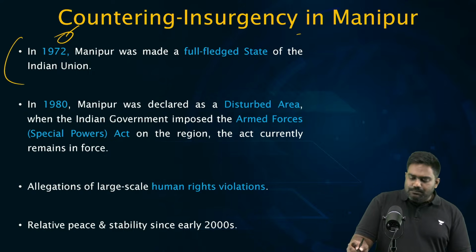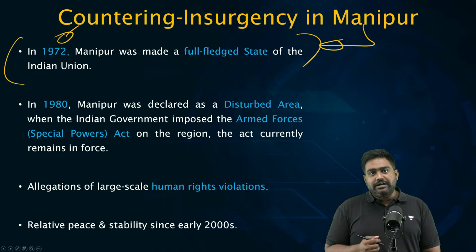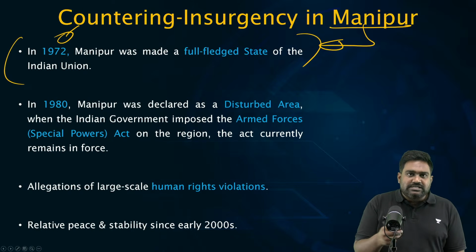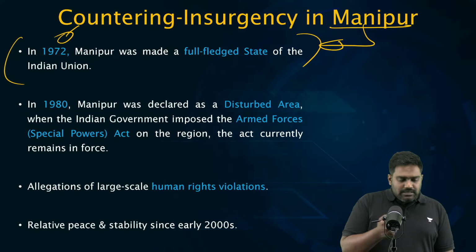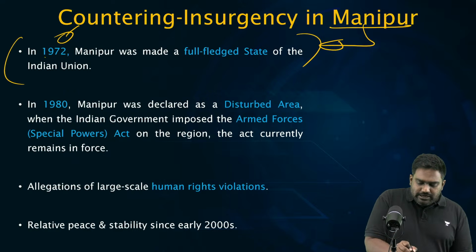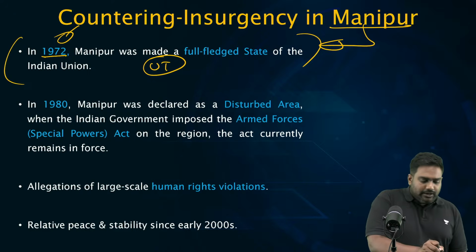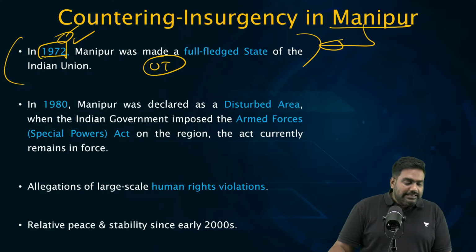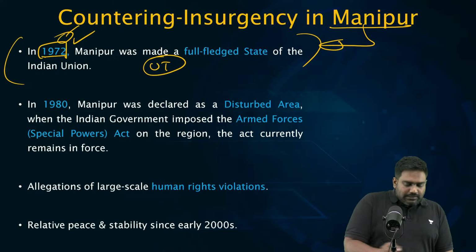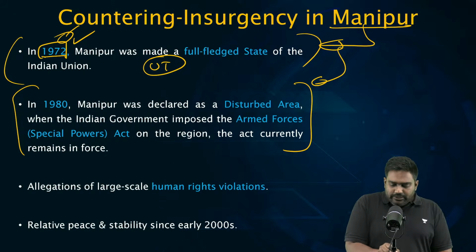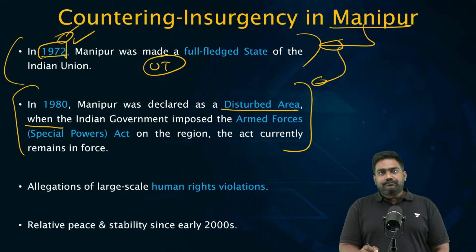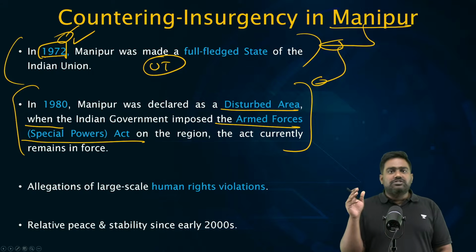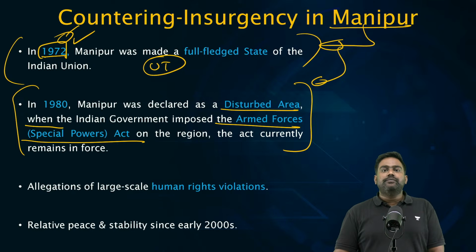Manipur initially was a Part C state after its merger with India. So the Metis saw this as a disrespect. They saw this as a downgrade of their status. Eventually, it became a union territory for some time, and then it was granted statehood in the subsequent reorganization that was done in 1972. But with the breakout of the insurgency, it was declared a disturbed area, which is a precondition for imposing AFSPA, and the Armed Forces Special Powers Act was brought in.